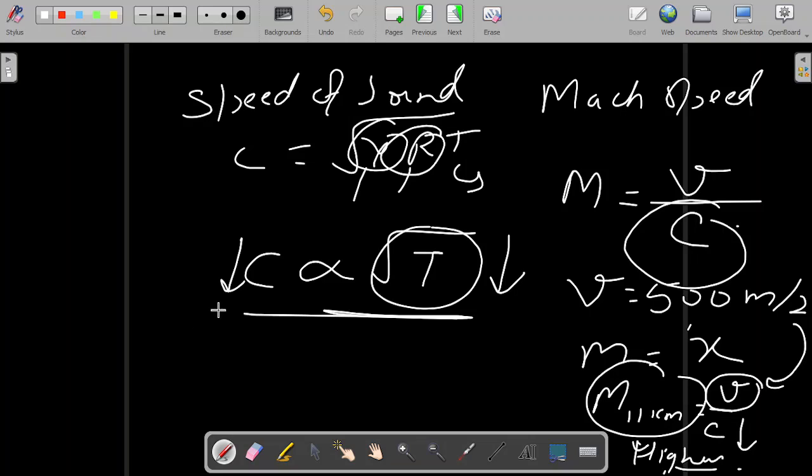So here I'll sign out, explaining all the various important parameters of the atmosphere and how they vary when we go up in altitude, or when my aircraft is going up in altitude.